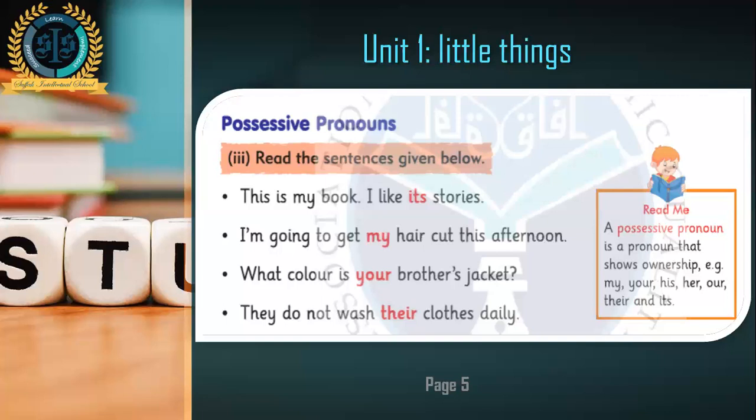I'm going to get my haircut. As I am going to get a haircut, so my haircut. So for I we are using my. What color is your brother's jacket? Your brother. The brother belongs to you. So your brother's jacket. They do not wash their clothes. Their is referring to they. So you can see for they it is their, for you it is your, for I it is my, and for a thing or for it, it is its.